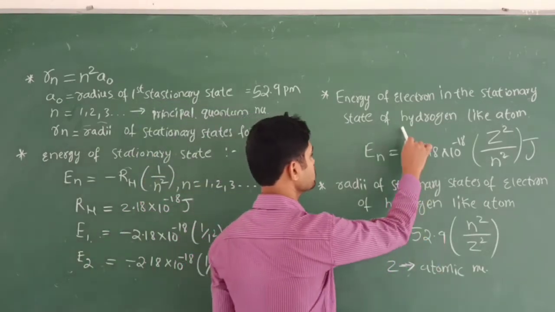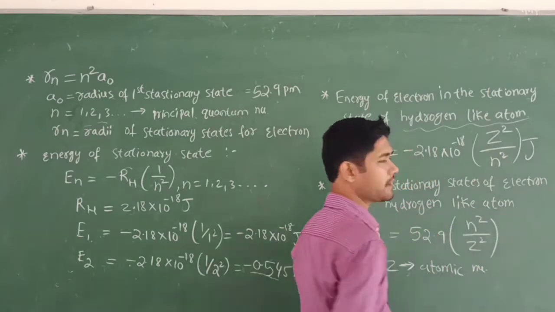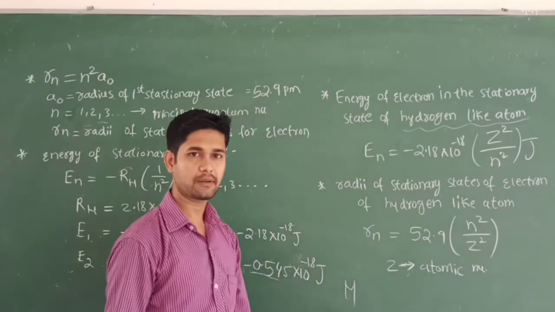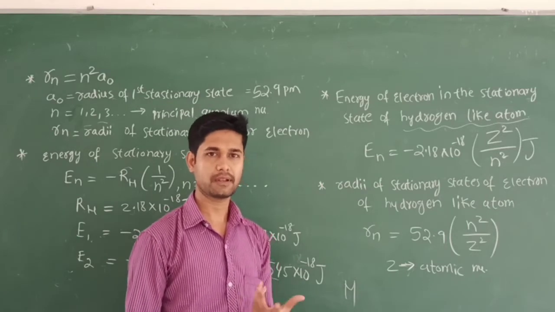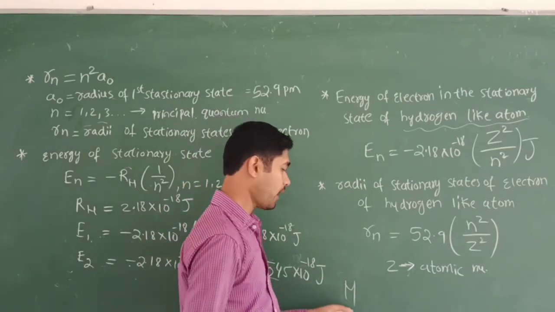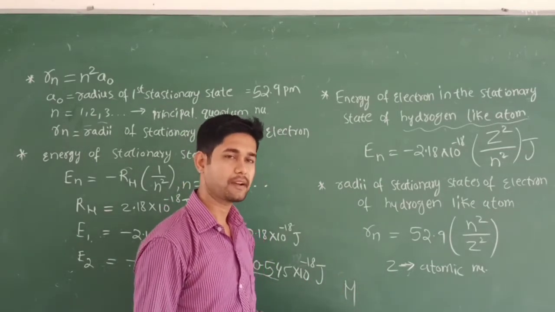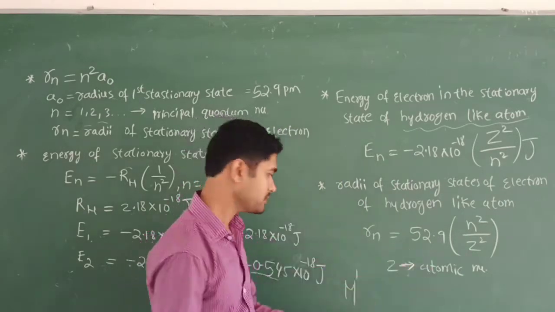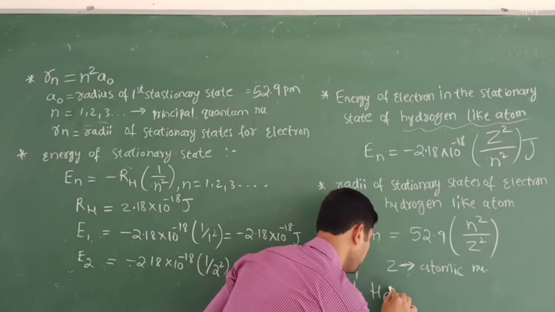He is going to use the word hydrogen-like atom. You know that hydrogen is called H, right? Its atomic number will be 1 and its weight will be 1, everything will be 1. So hydrogen-like atoms means atoms containing how many electrons? 1 electron. If I take like atoms, I am going to take helium plus.